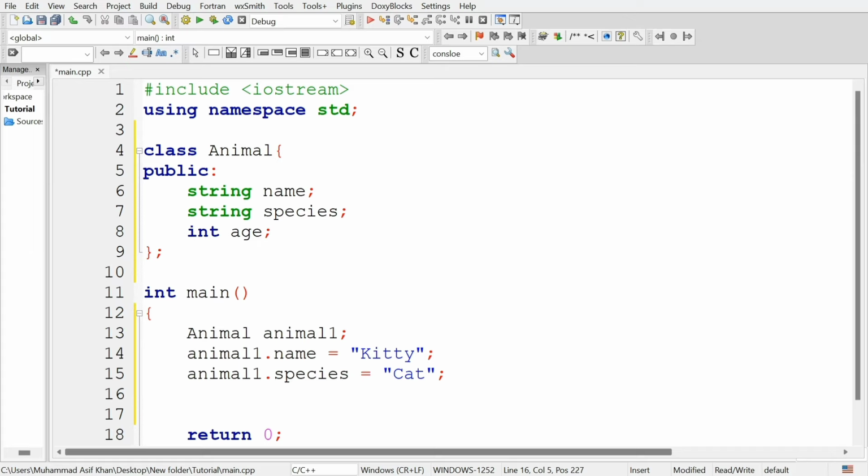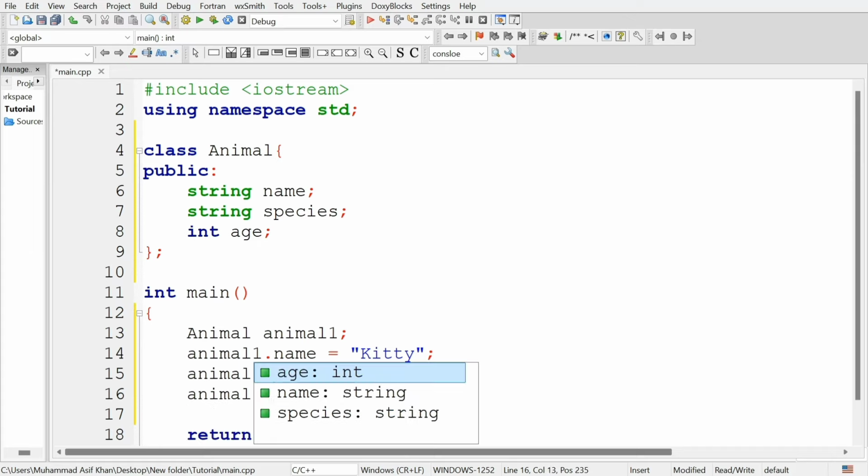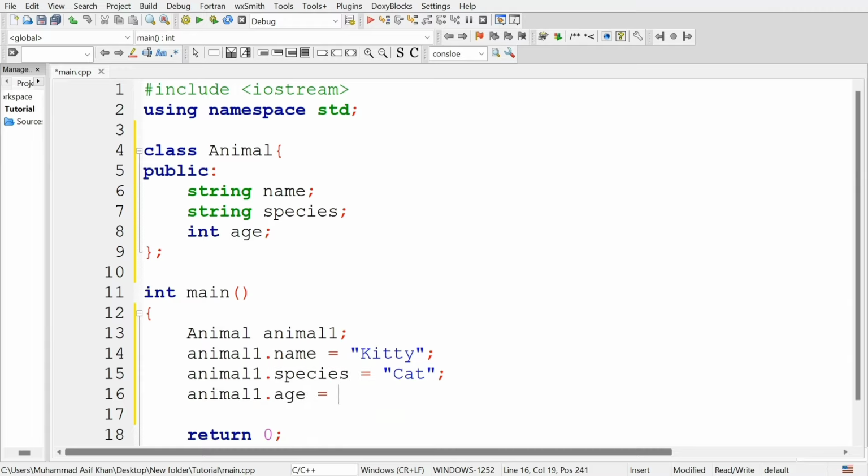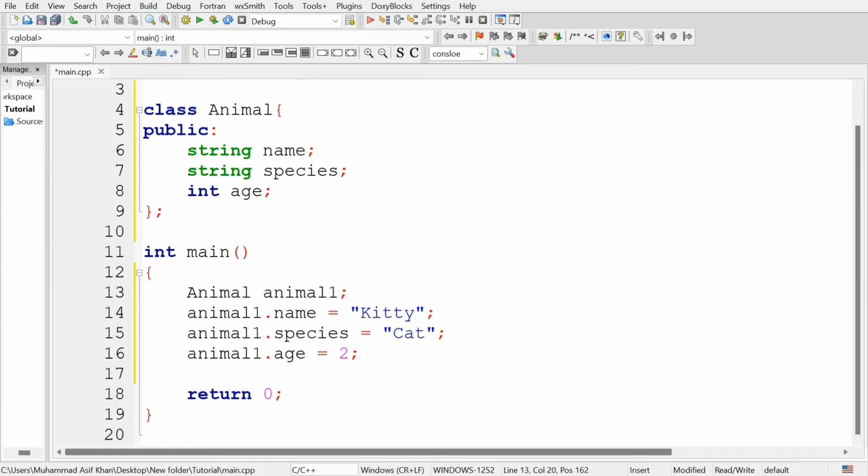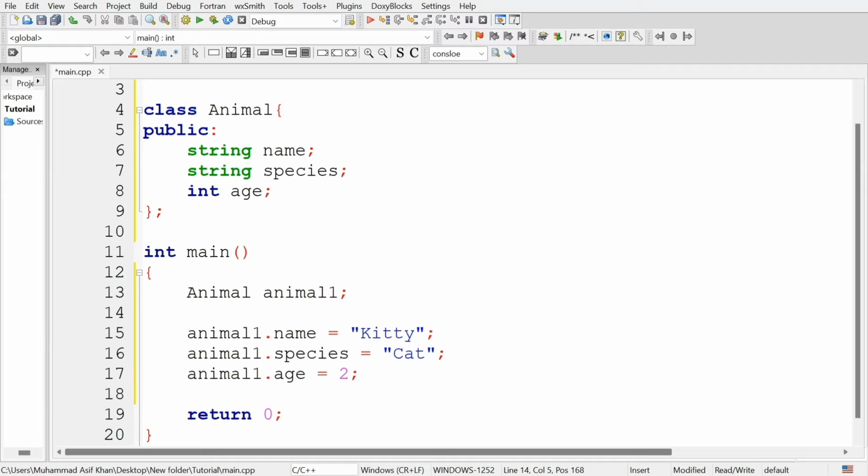Also we can set the age of this animal1, so animal1.age, and set this equal to 2 years. Now in the main function we have created an object of the animal class, and then we have set the attribute values for this object. We can also get these values of the attributes of the object.